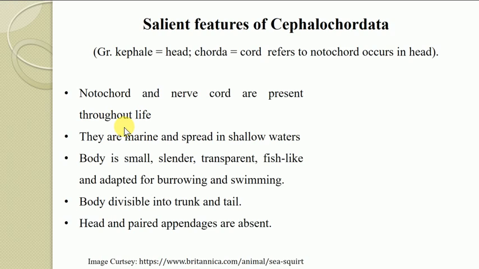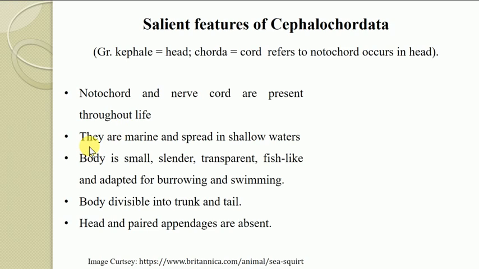If we see the other phyla we have learned, the Hemichordata and the Urochordata, the notochord is restricted to certain stages of their life cycle, or restricted to certain regions of the body. But here in the case of the cephalochordata, the notochord and nerve cord are present along the entire length of the body and are persistent. So this is the most characteristic feature of the cephalochordates.